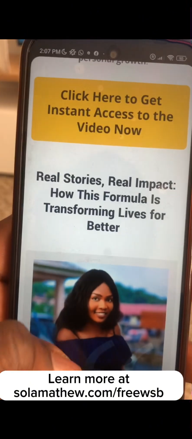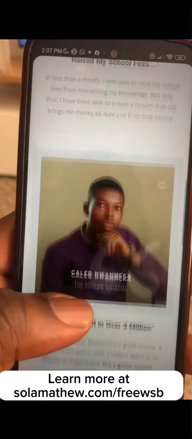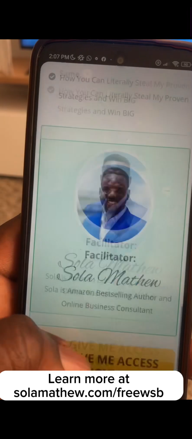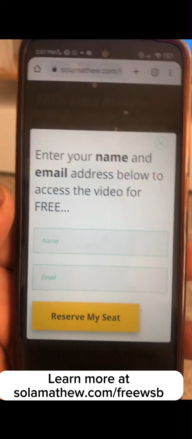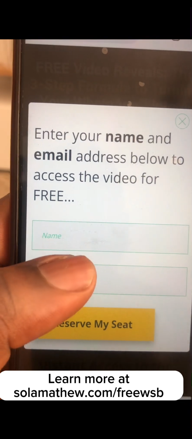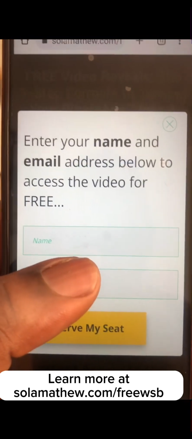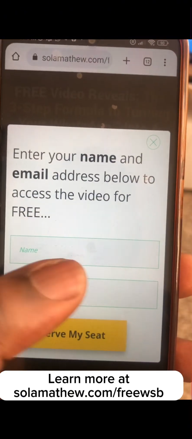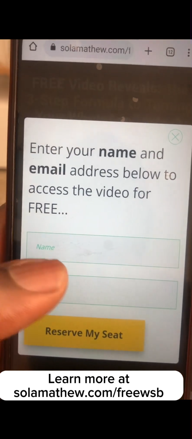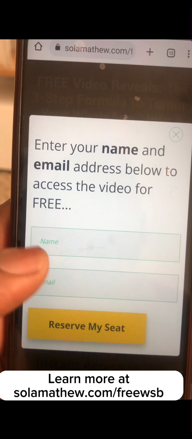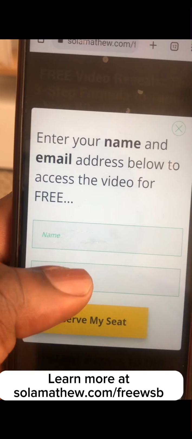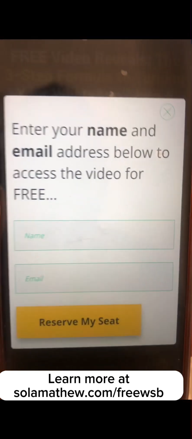Basically, you can see the transformation, the stories of those people it has worked for. All you need to do is click on any of these buttons and put in your email here. Please put in the correct email, because you might not get the guide if you don't. After you put in your correct name and email, click on reserve my seat or get the guide, and you're going to get it.